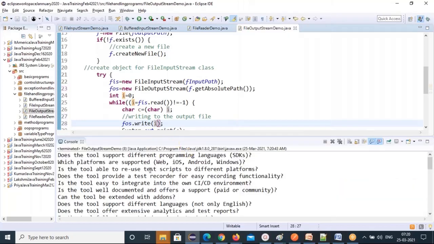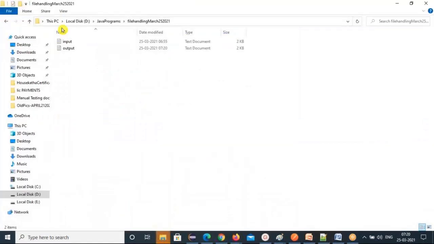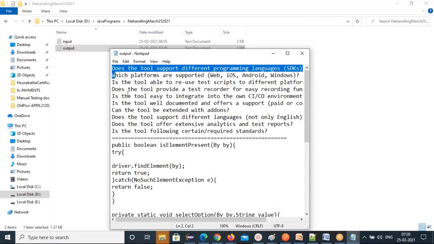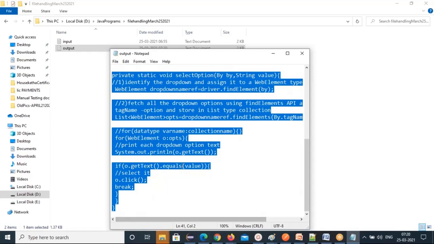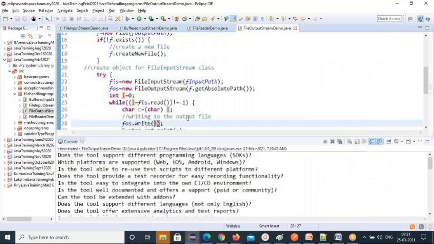Run this. So done. It printed. Now you go there and see the output file is there. You open it, and you can check whether the same data is there or not. See, the same data is available here also. The input file and the output file have the same data, right? So that's how to write data.